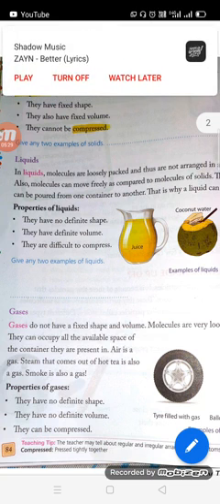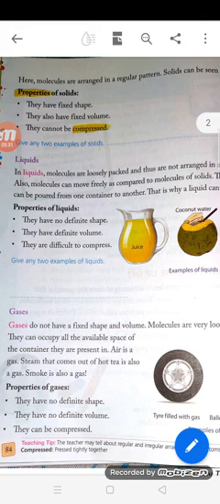Now let us see the molecular arrangement of liquids. In liquids, the molecules are not closely packed, they are loosely packed like this. That is why they can flow and they can be poured from one container to another.